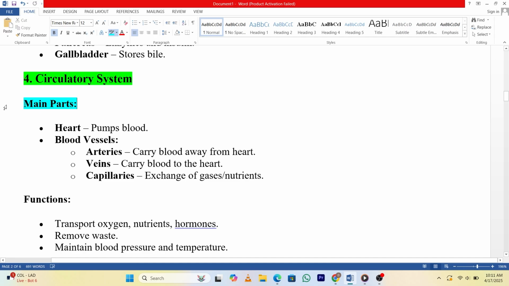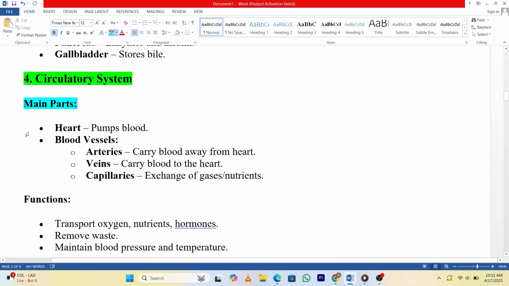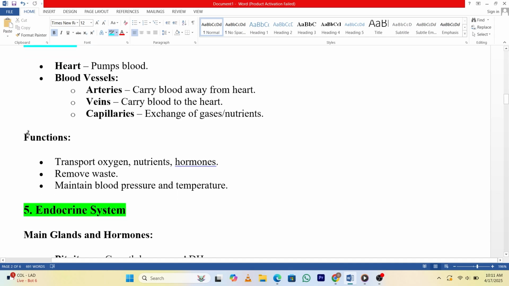4. Circulatory system. Main parts. Heart pumps blood. Blood vessels. Arteries carry blood away from heart. Veins carry blood to the heart. Capillaries: exchange of gases/nutrients. Functions. Transport oxygen, nutrients, hormones. Remove waste. Maintain blood pressure and temperature.